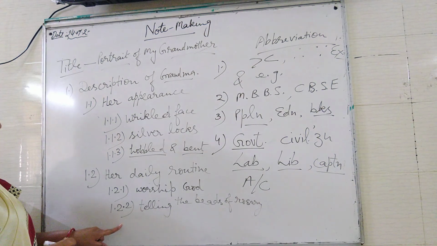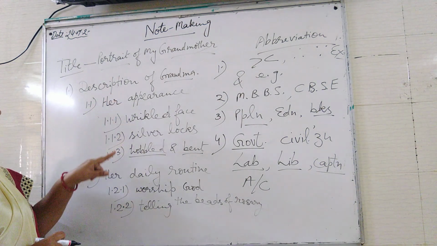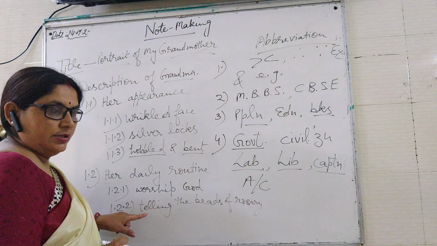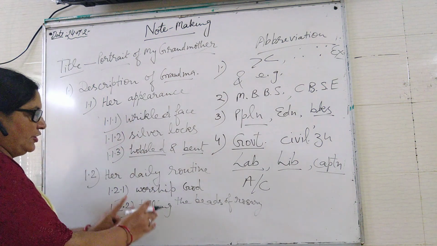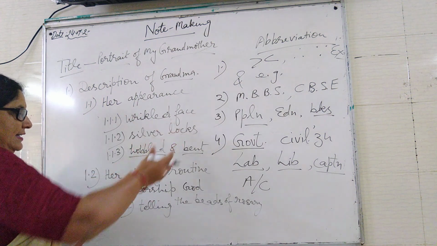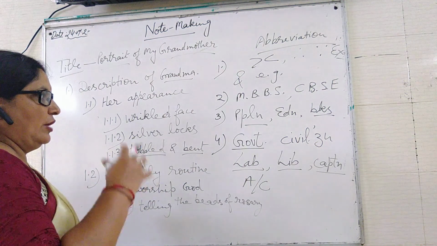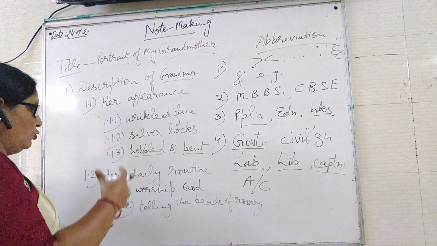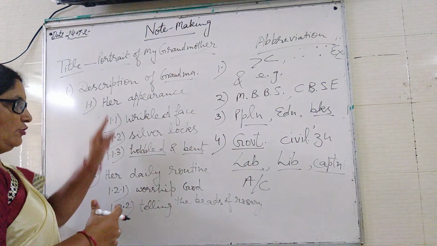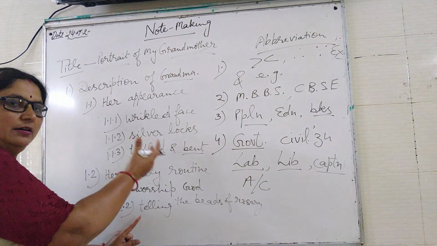In this way we can write the notes. It means there is a description of grandmother. I am giving the example of these points, that in this way you have to prepare notes. Everything is written here about the grandmother.